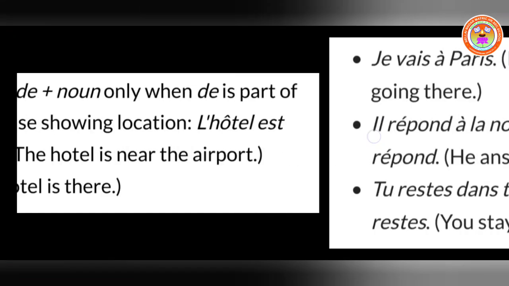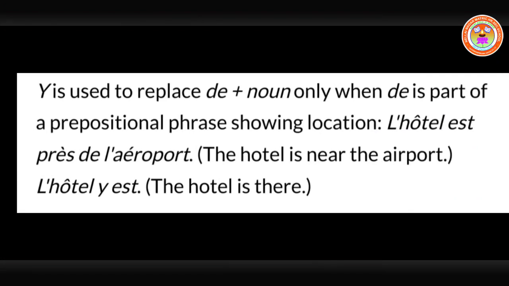Okay, next one, Y is used to replace de plus noun only when de is part of a prepositional phrase showing location. So it should be a part of a prepositional phrase showing the location. Okay, l'hôtel est près de l'aéroport. So now here you can see that de l' is part of the preposition, but près is already there, near, so that is what is showing the location. Okay, in this case also it can be replaced by Y. So the hotel is near the airport, so remove all that and just say l'hôtel y est, means the hotel is there.